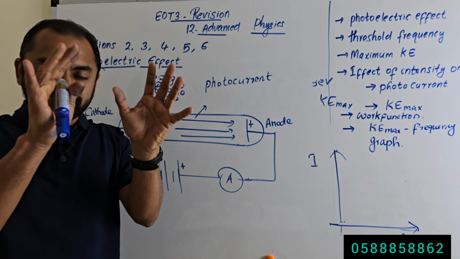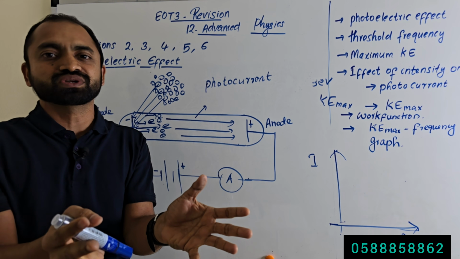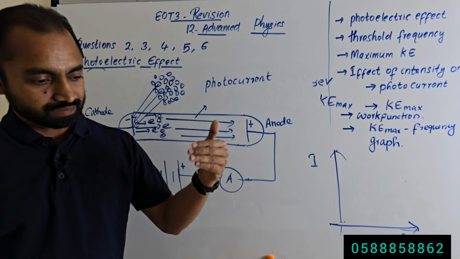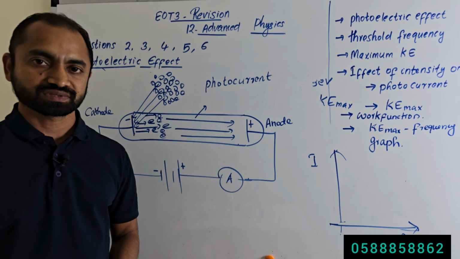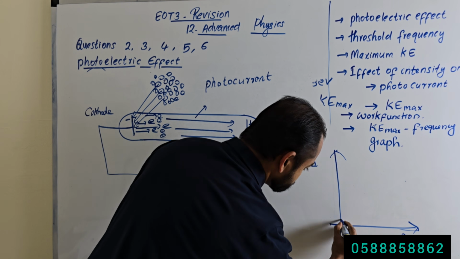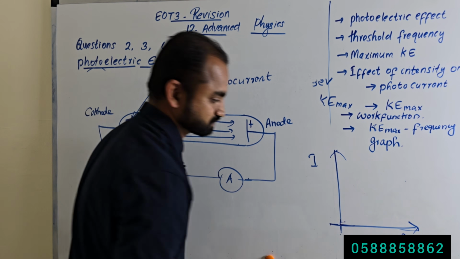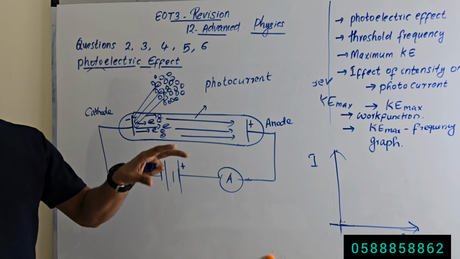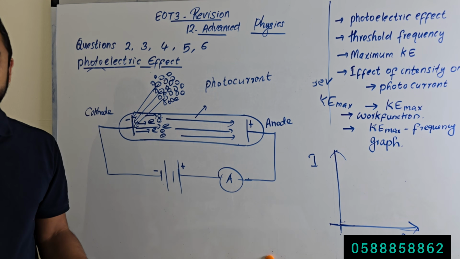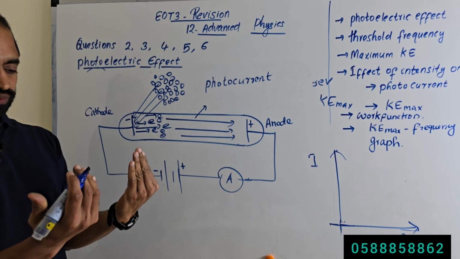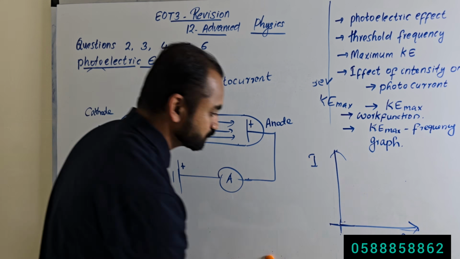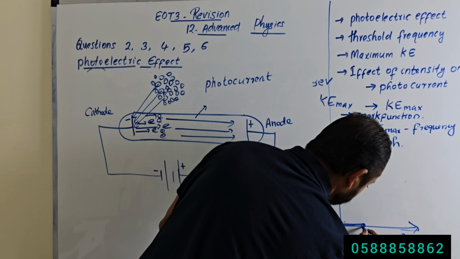Because the frequency of the incident photon is less than the threshold frequency. Increase the frequency. Now current is 0, right? Current is 0. Increase the frequency. Again no electron is emitted. Why? Because the frequency of the incident photon is less than the threshold frequency. Okay, again we increase the frequency.